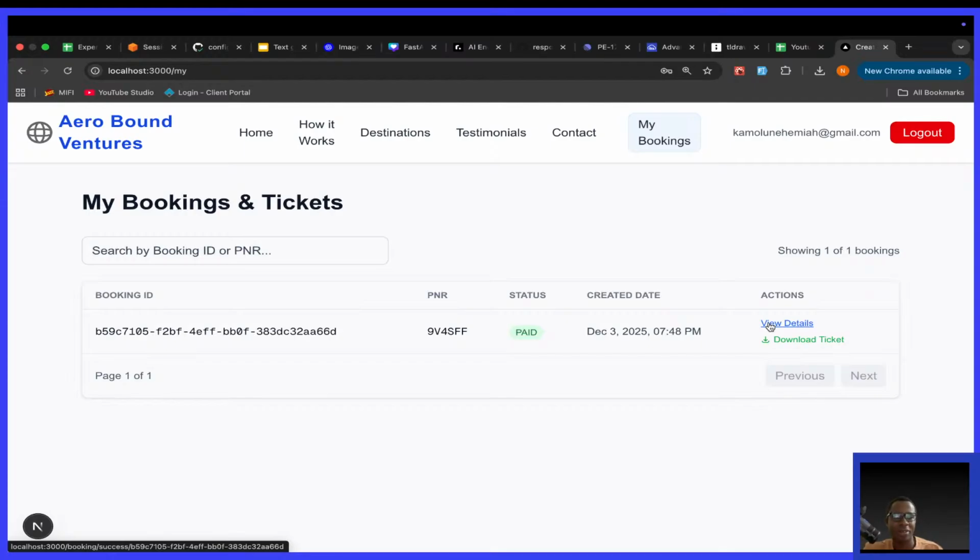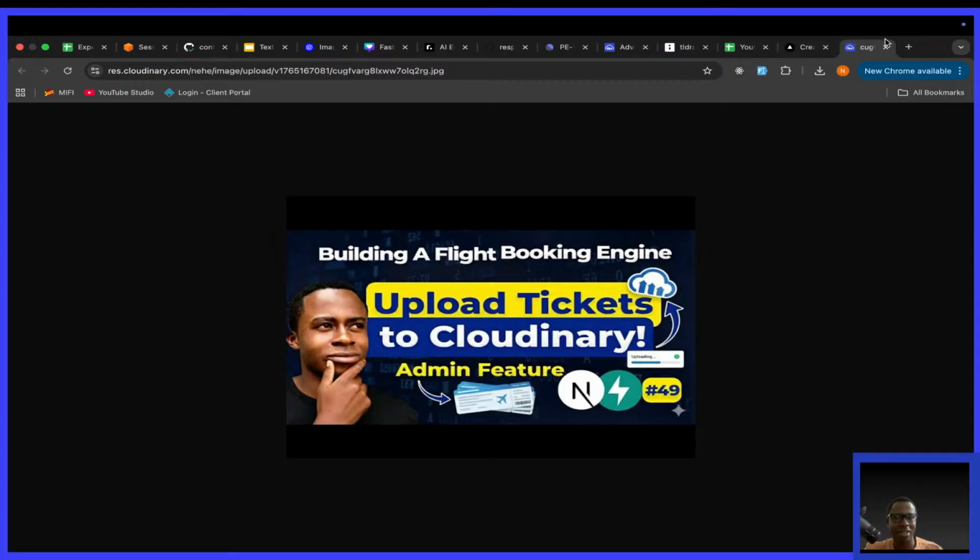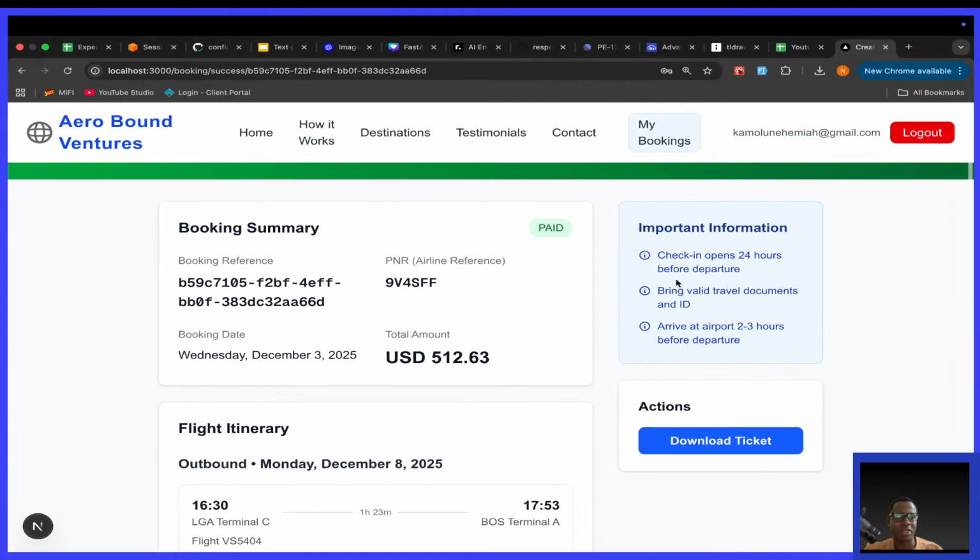Okay, so click view details. You see, it now says download ticket. No more processing ticket. Okay. So I click, it comes in a new tab. Okay. So all this needs to be fixed.